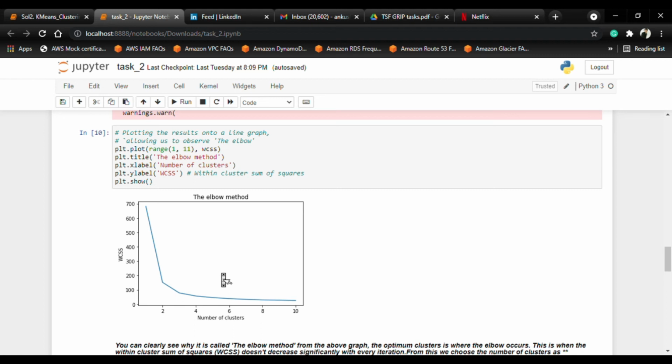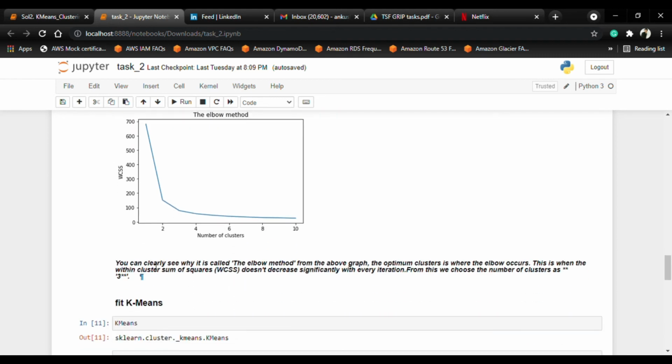I already mentioned below, you can clearly see why it is called the elbow method. In this graph, the optimum number of clusters is where the elbow occurs. It looks like an elbow in the line graph. This is where the within-cluster sum of squares does not decrease significantly with every iteration.